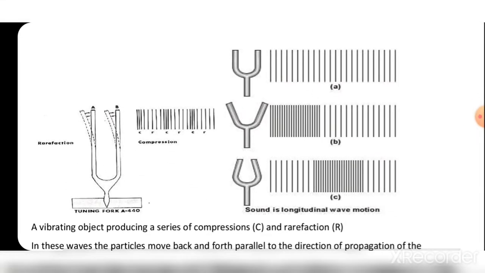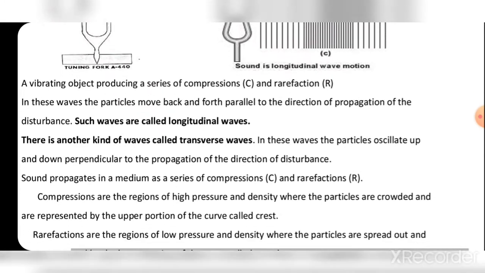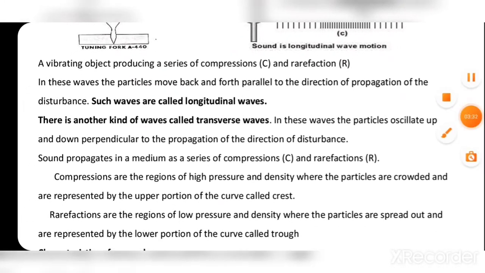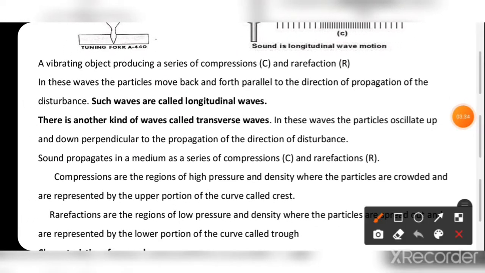Now we have to see the rarefaction and the compression in the given figure. A vibrating object produces a series of compressions and rarefactions. In these waves, the particles move back and forth parallel to the direction of propagation of the disturbance.